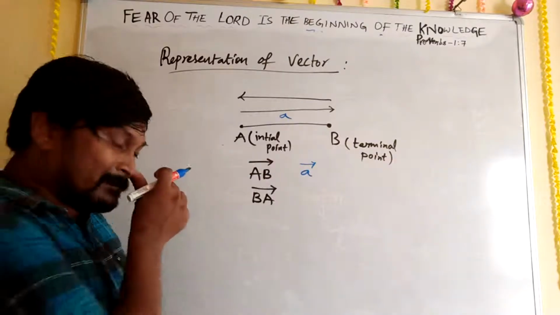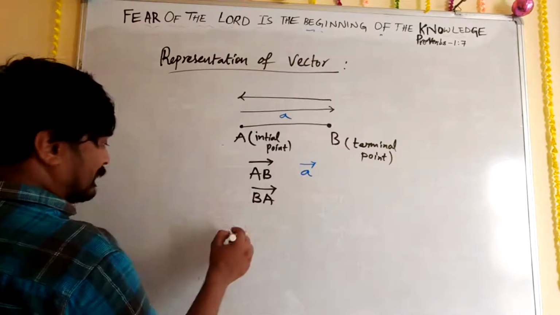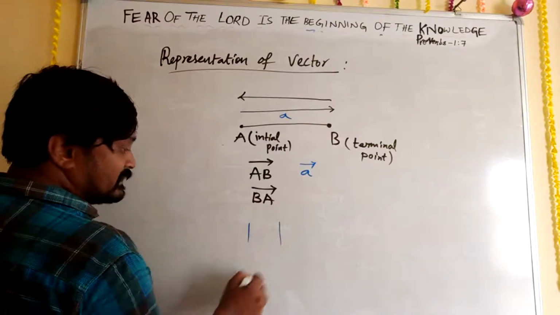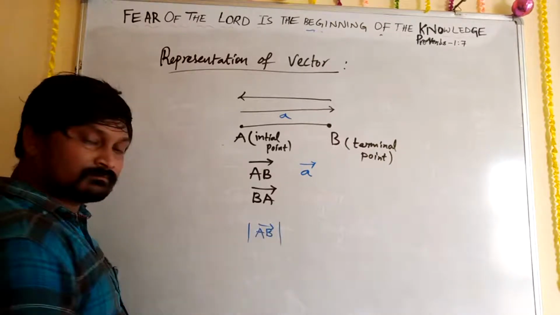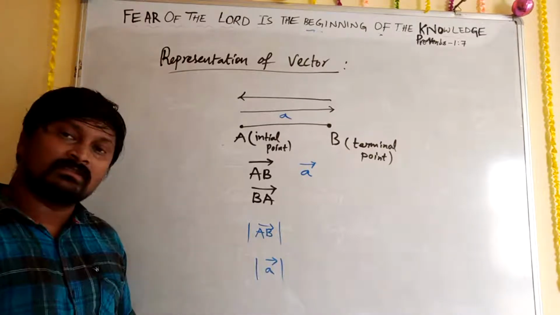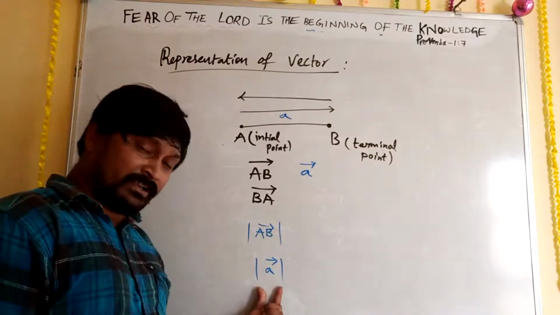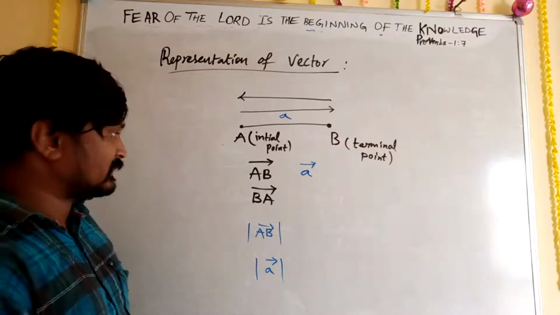And then how to write the magnitude of this? Magnitude means you can write modulus of AB vector, and the modulus of A vector. Why? We need to get a positive value. We cannot get a negative value in this.